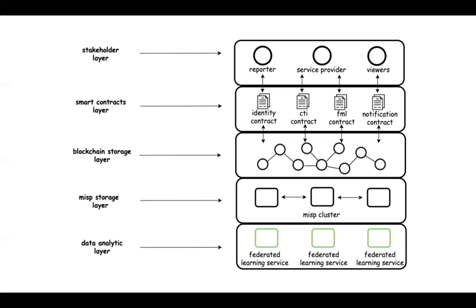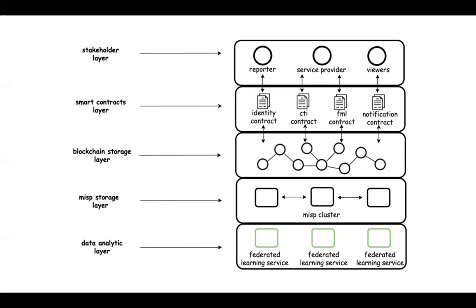The identity contract handles the identities of the reporters and viewers. Using this identity approach, CTI contracts handle CTI reporting, viewing, and searching data. The FML contract handles the federated machine learning related data. The notification contract handles notifications. The blockchain storage layer stores all the digital identities of the entities and stakeholders in the system, as well as data provenance information of the CTI.